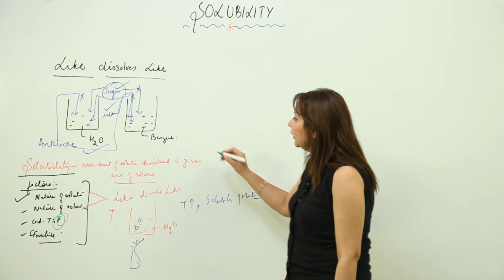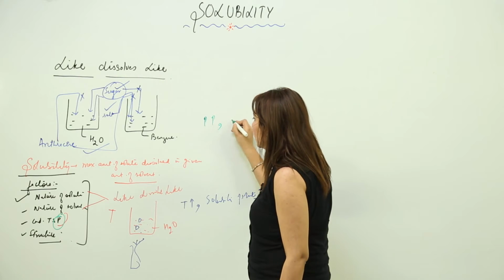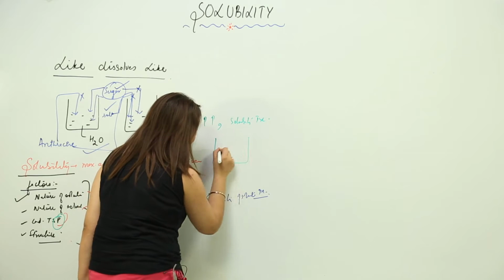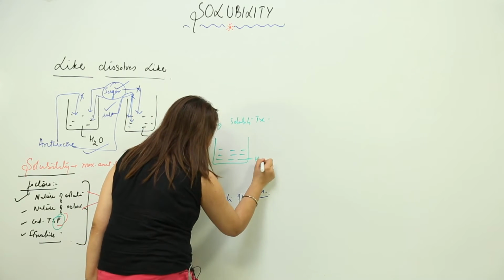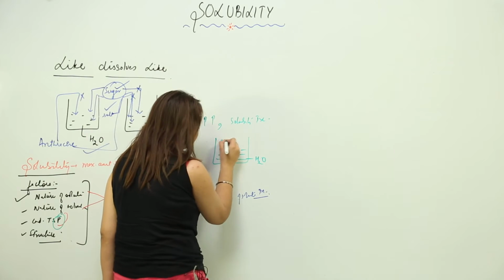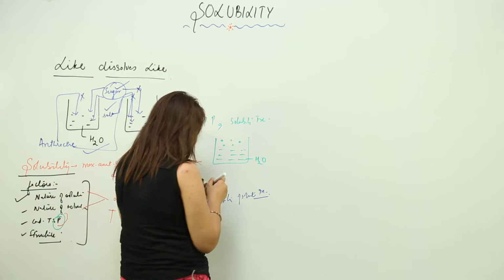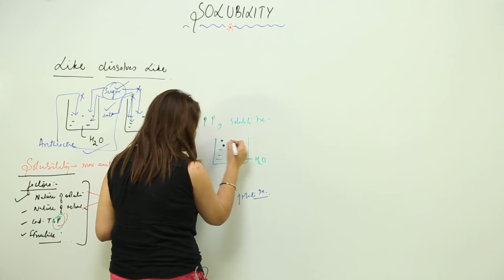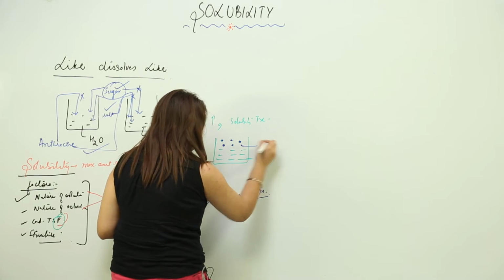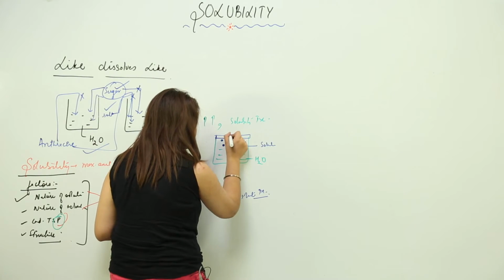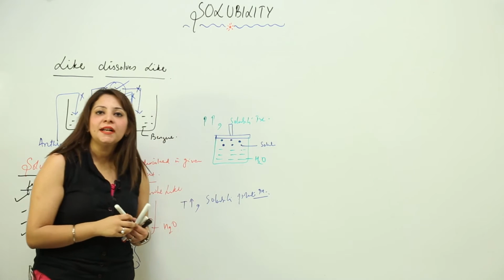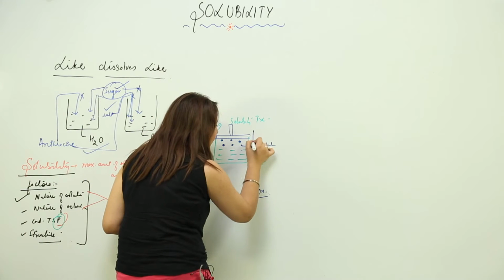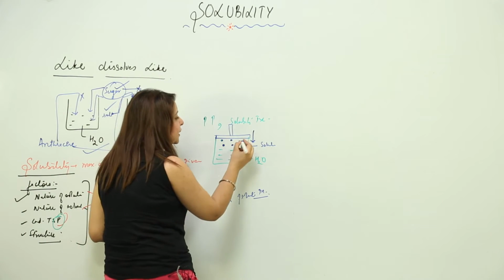Now pressure, as you increase the pressure, solubility increases. See how? Suppose I have a container again, I have a solvent here, let us take water, right. I have the solute here, so let's see, I will just make it with a different pen. Let's assume that this blue one is my solute and here I have a piston. So as you can see, solute particles are above the solvent, they are not dissolved in it.